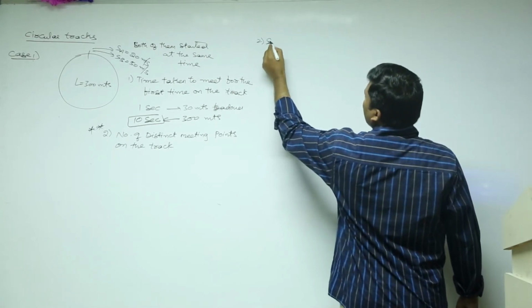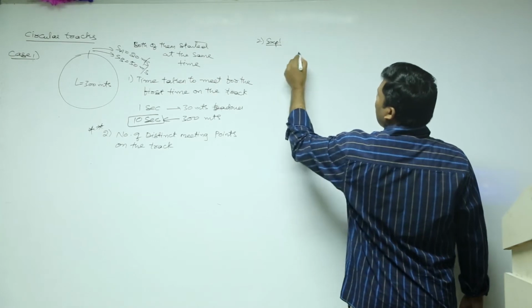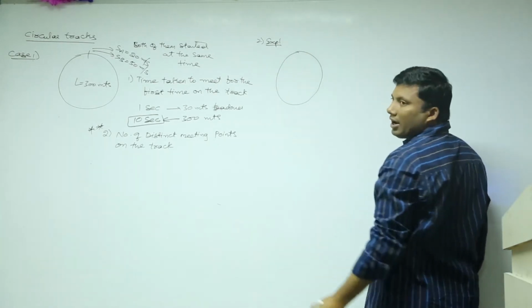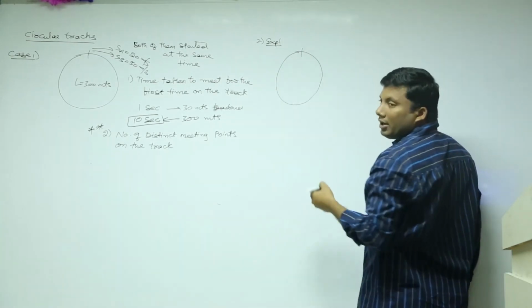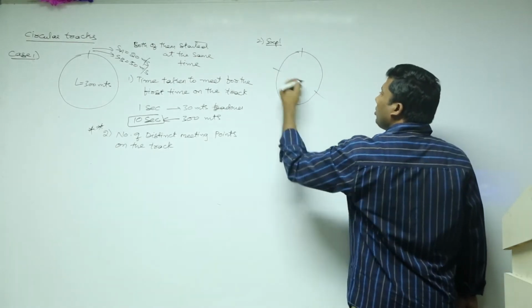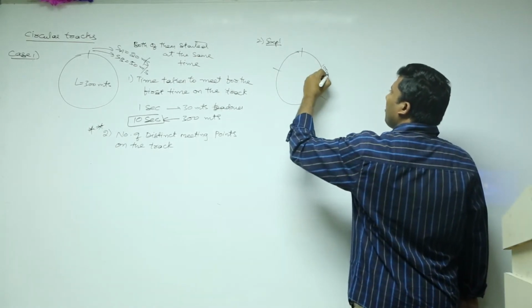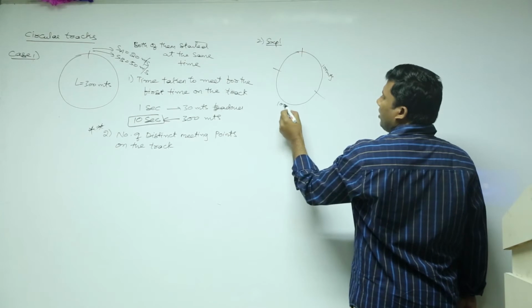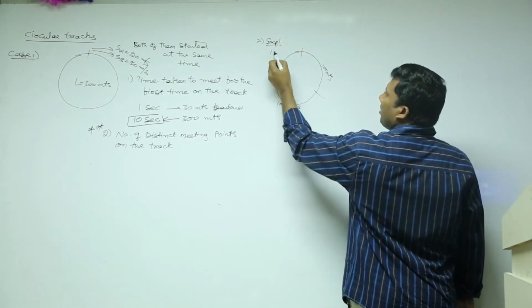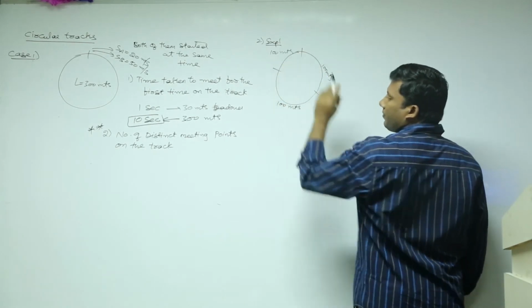Second one, explanation. Now see here. This is a circular track. This is the starting point. Divide the track into 3 equal parts. This will become 100 meters, this 100 meters, and this 100 meters.